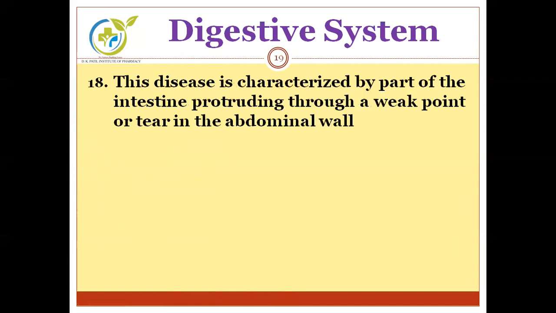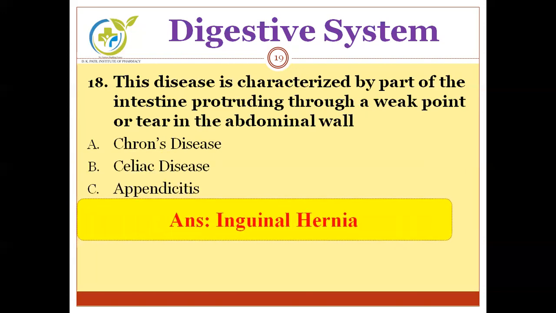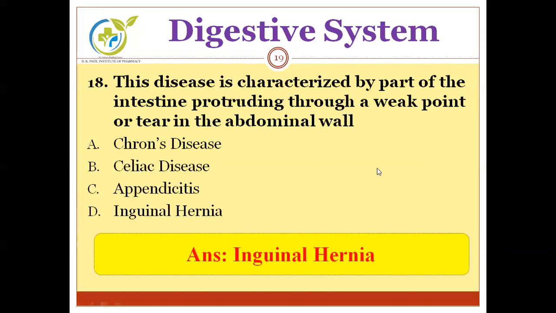Next question. This disease is characterized by the intestine protruding through a weak point or tear in the abdominal wall. Options are Crohn's disease, celiac disease, appendicitis, inguinal hernia. Do you know the answer? The correct answer is inguinal hernia. Inguinal hernia is a disease in which part of the intestine protrudes out of the abdominal wall.